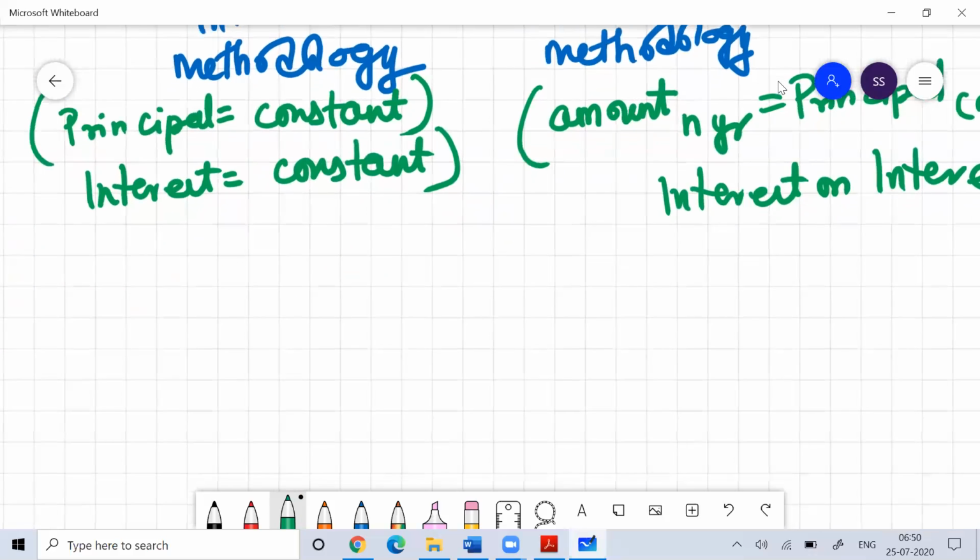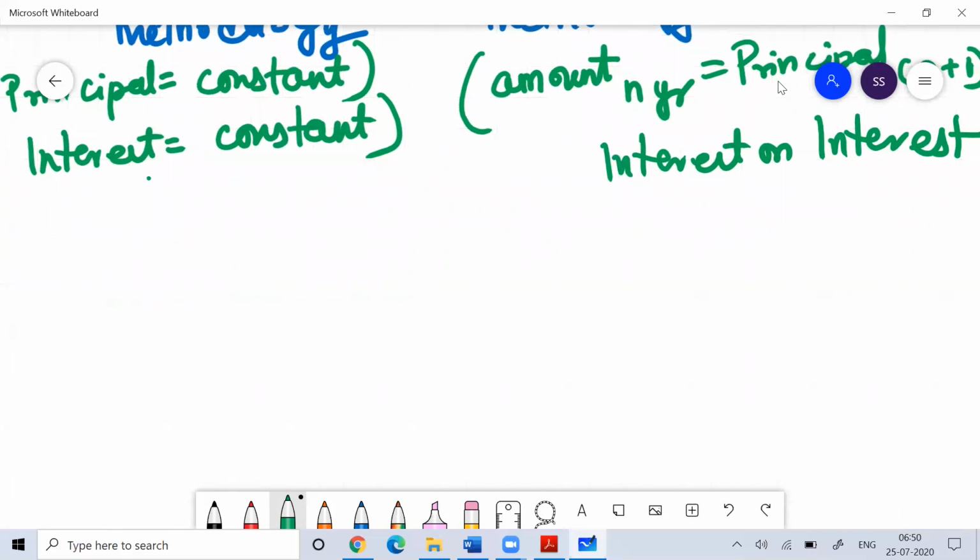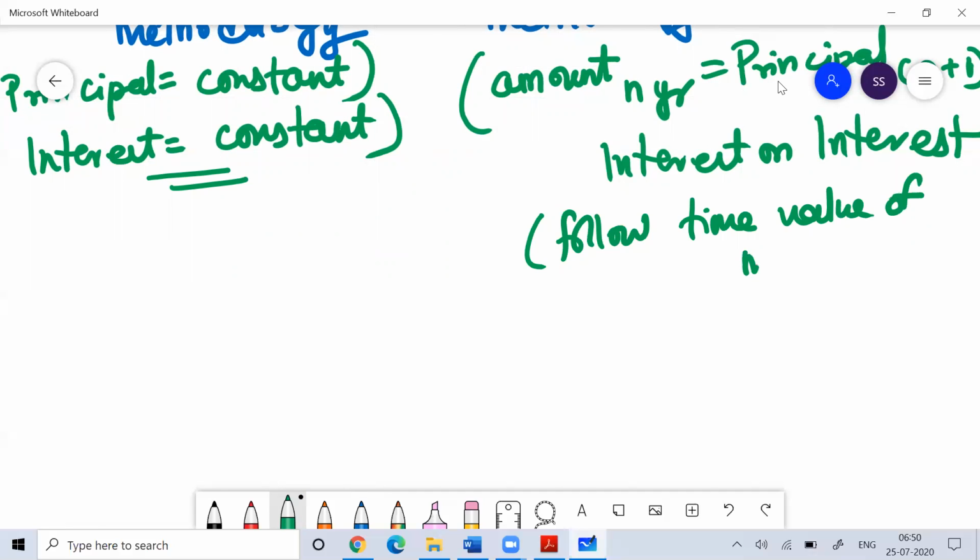While in simple interest the interest is constant only, here you get interest on interest. It follows the time value of money. So when you talk about compound interest methodology, it follows the time value of money.